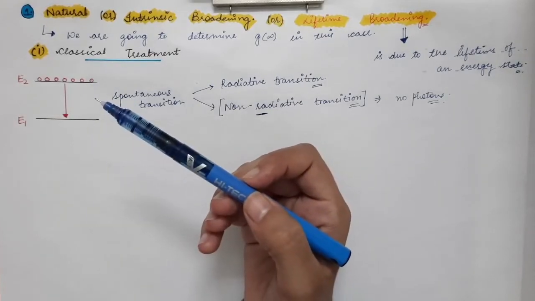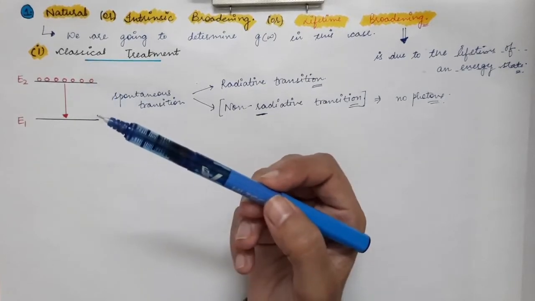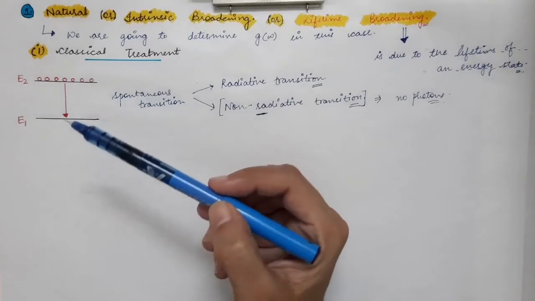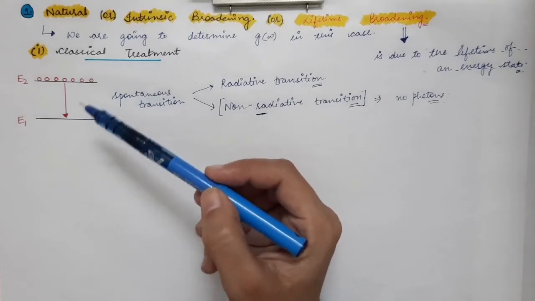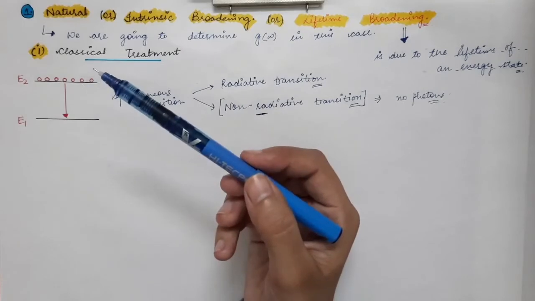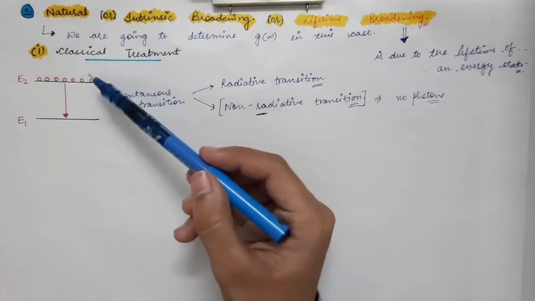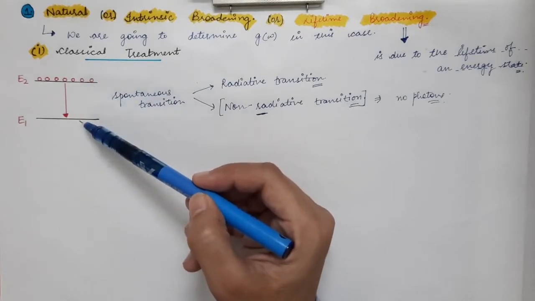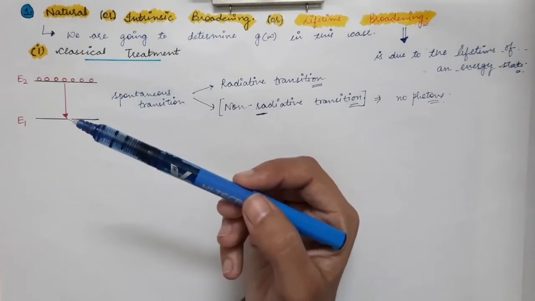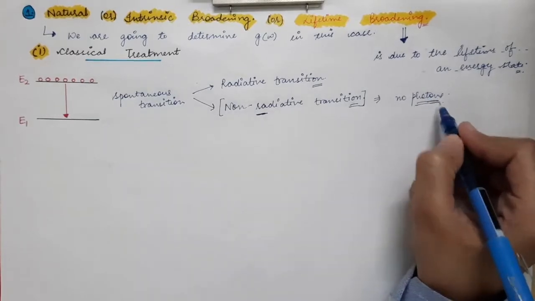For example, in the case of a solid, the energy is given to the lattice, and if it is a gas, the energy is given to the walls of the container. When the atoms strike the walls, they lose their energy and make a downward transition. That is what we mean by non-radiative transition: no photons are emitted.